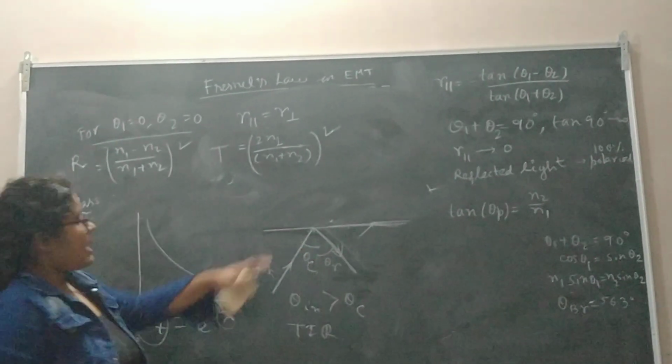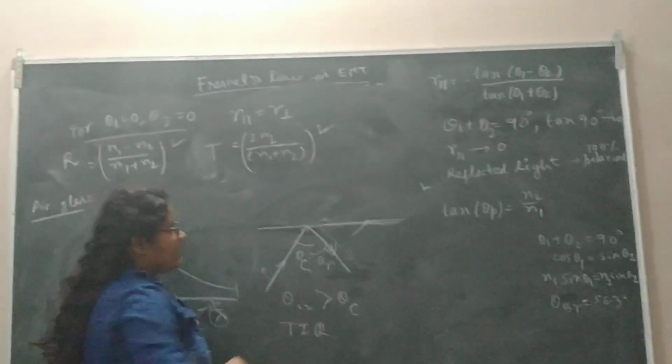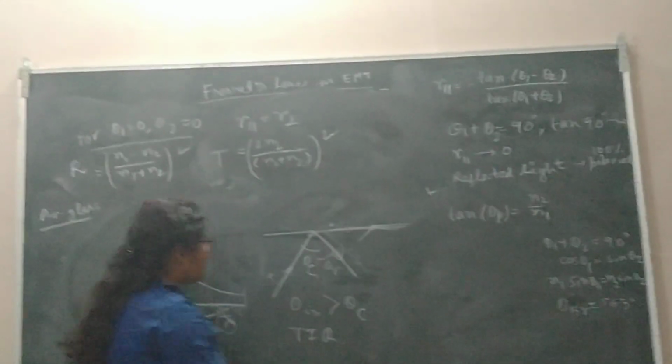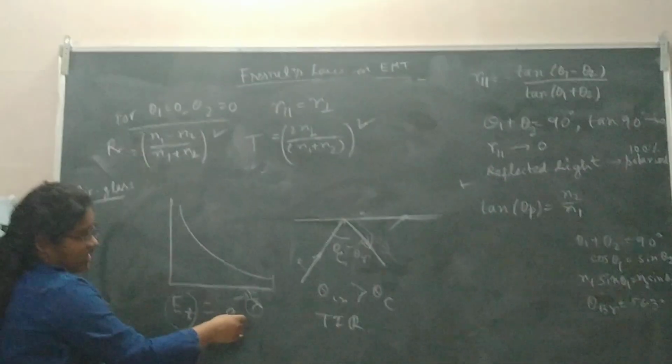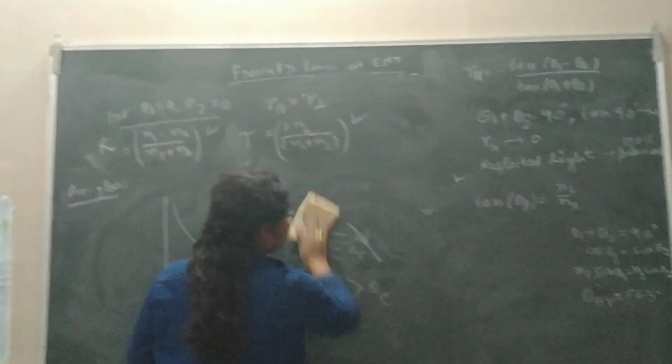That there is actually an evanescent wave at this critical angle or beyond it, where the evanescent wave is exponentially decaying and the order of the decay is 1 by lambda. So this is the total internal reflection.